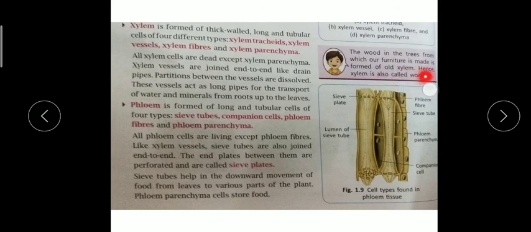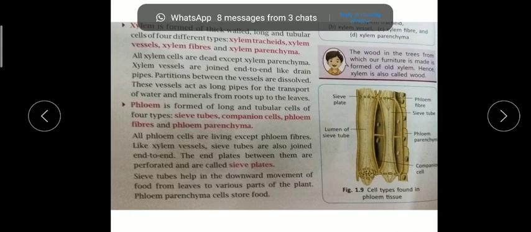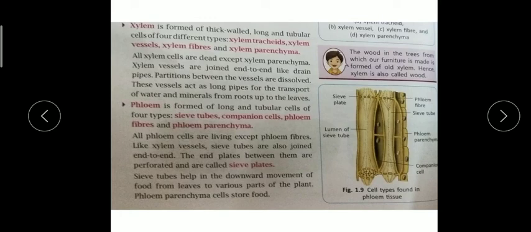This xylem is also called wood. We make paper and furniture like beds, sofas, tables and chairs from wood, and wood is actually xylem tissue.